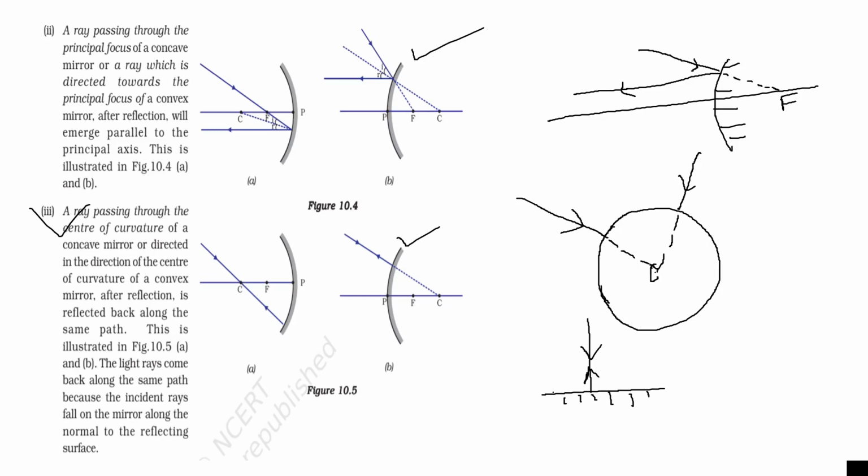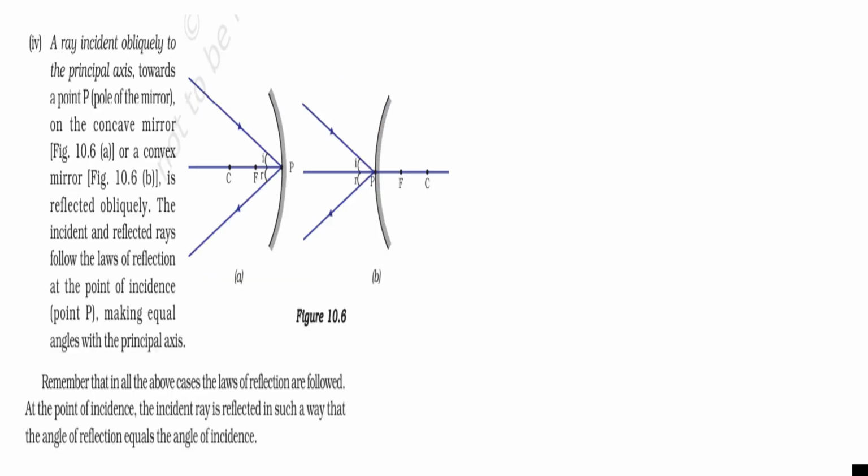Next is ray incident obliquely at any angle. Obliquely means at any angle. Suppose this angle is 30°, then it will be reflected back with the same angle, 30°, because angle of incidence is equal to angle of reflection. Similarly, for convex, it will be reflected back with the same angle. Remember these cases, this all will help you in forming the image that we will discuss later on.